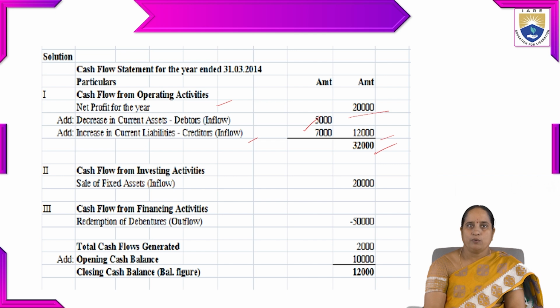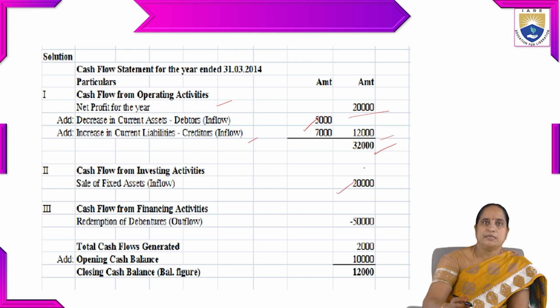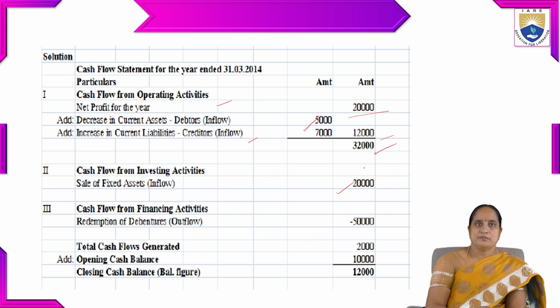Then next we have to find out cash flow from investing activities. There is only one investing activity given in the problem, that is the sale of fixed assets. Again, it is an inflow. The amount given is 20,000. Next, cash flow from financing activities. Redemption of debentures is an outflow. That is the reason we have taken minus; that should be subtracted. So you will get 50,000.